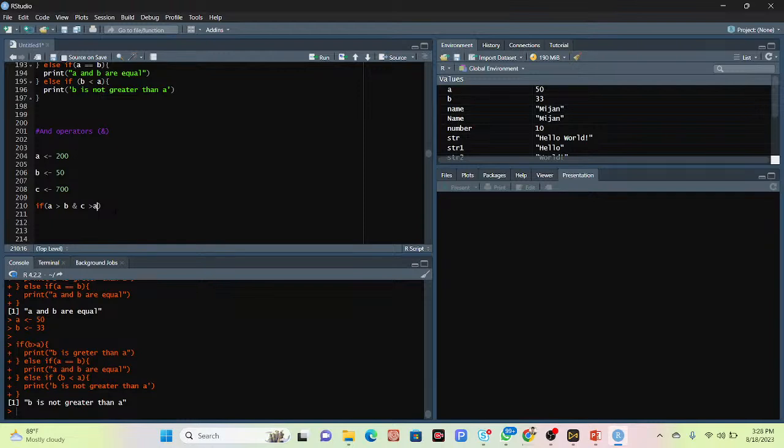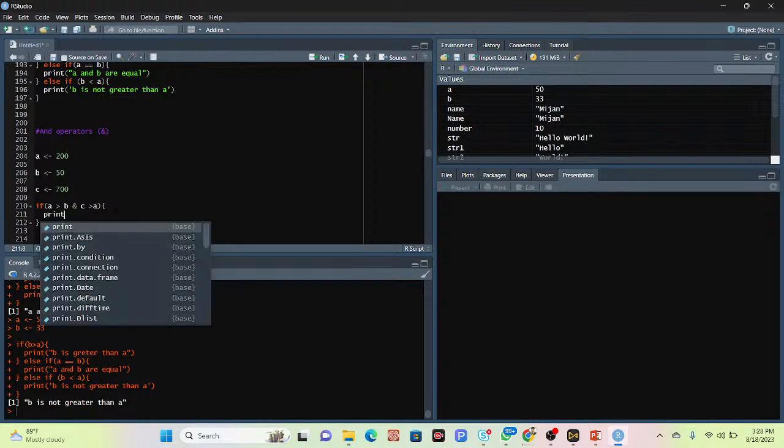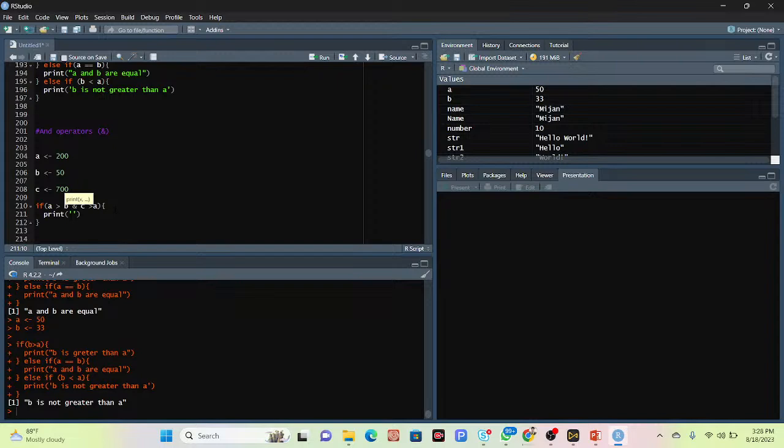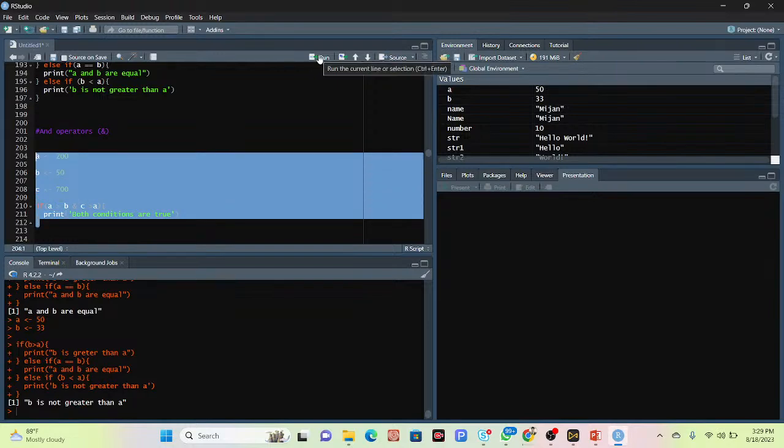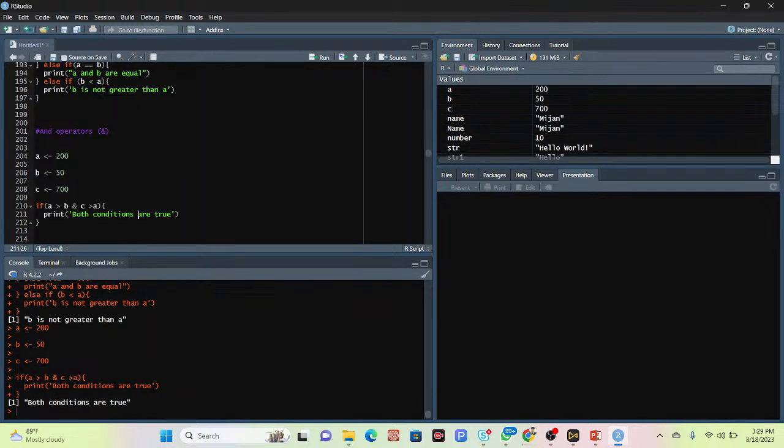Okay, so now what happened? This is my condition, and I simply put my statement that it prints "both conditions are true." In this case you can see the AND operator mainly works when both conditions are true. Here A is greater than B and C is greater than A, so the condition is true. So the AND operation works. Simply click run. It shows both conditions are true.